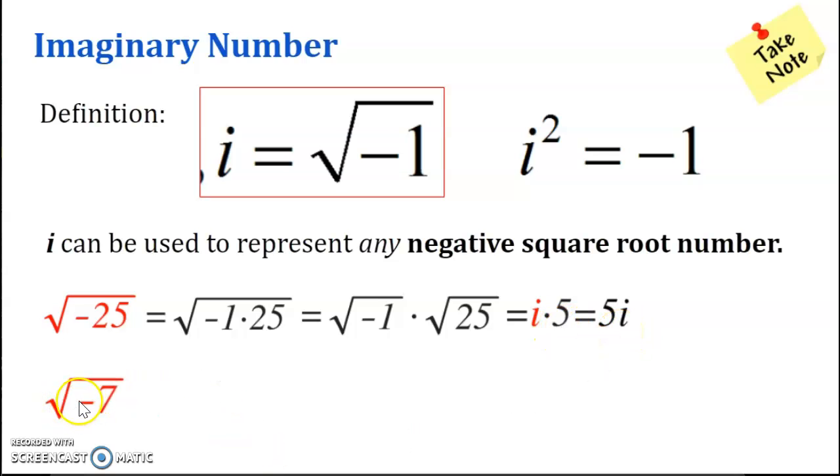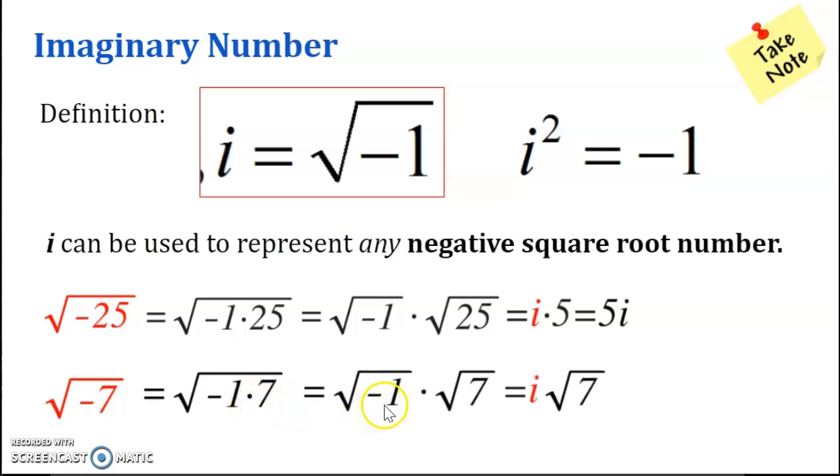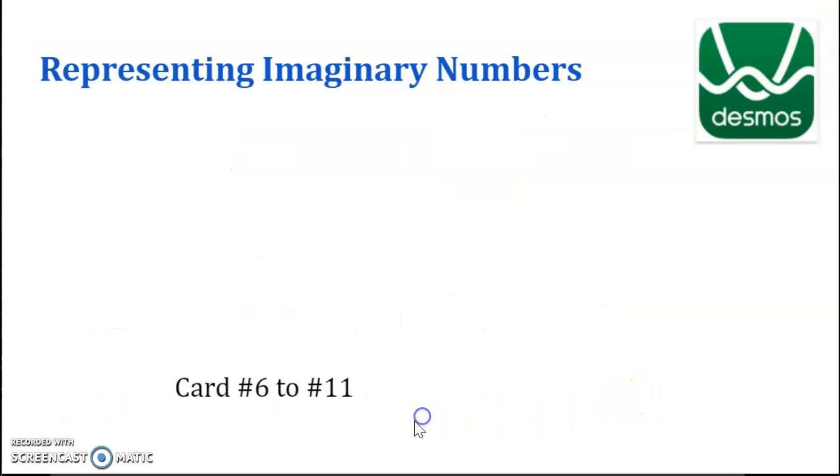What about square root of -7? Again, I can represent this as square root of -1 multiplied by square root of 7, so that's going to be i root 7. So I would like you to try the decimals, number 6 to 11 now.